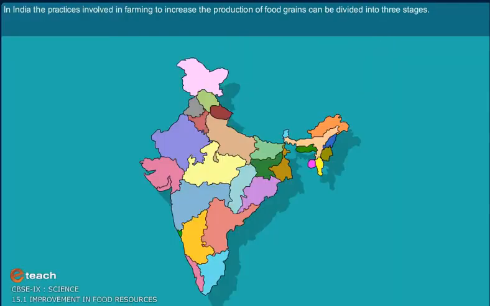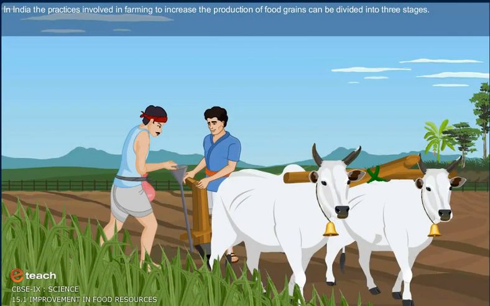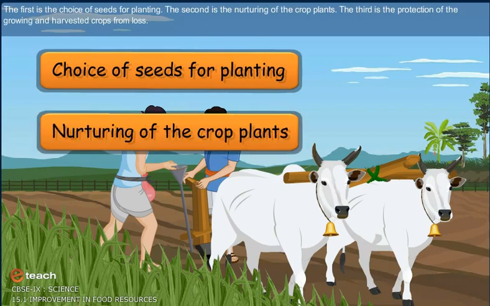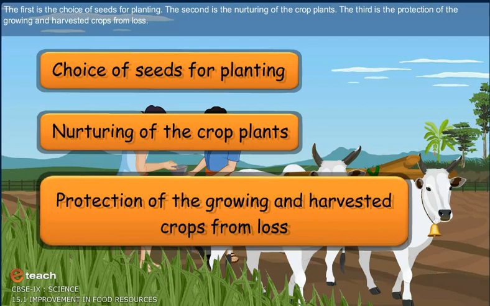In India, the practices involved in farming to increase the production of food grains can be divided into 3 stages. The first is the choice of seeds for planting. The second is the nurturing of the crop plants. The third is the protection of the growing and harvested crops from loss.